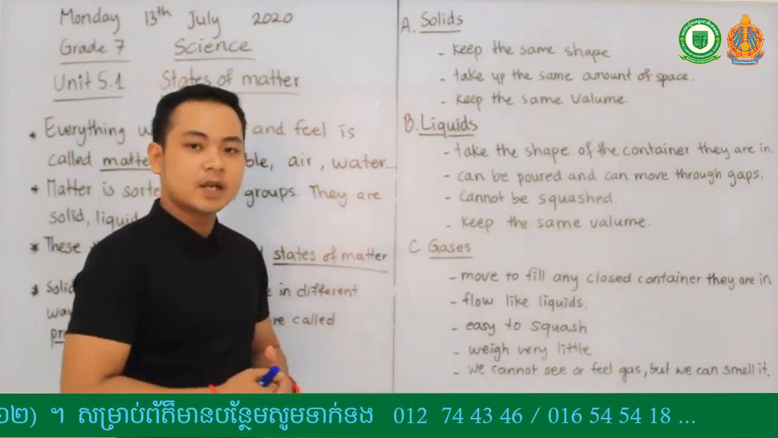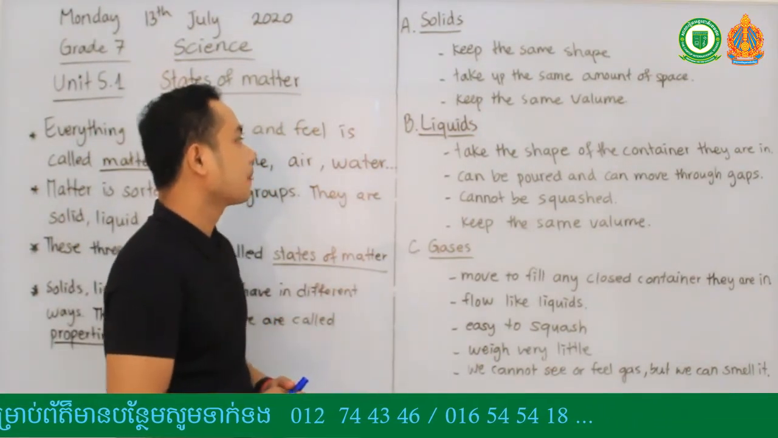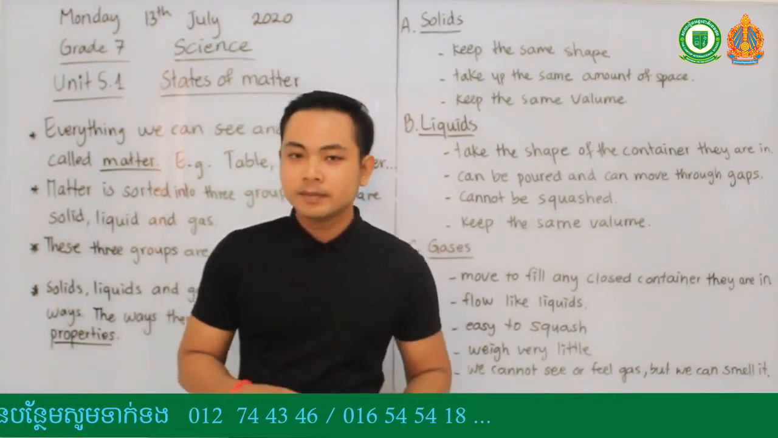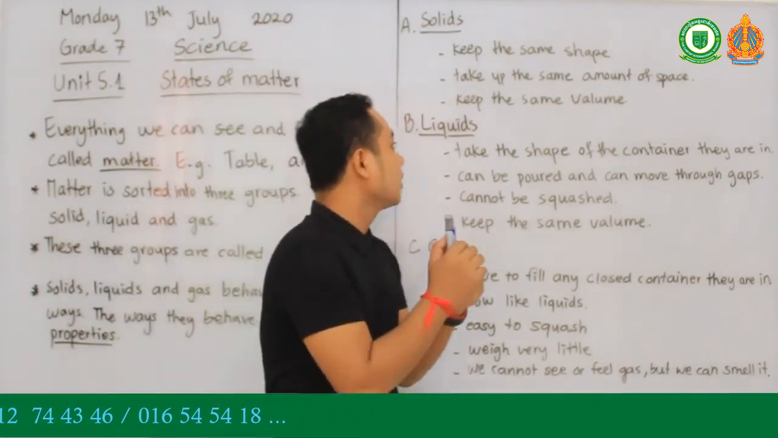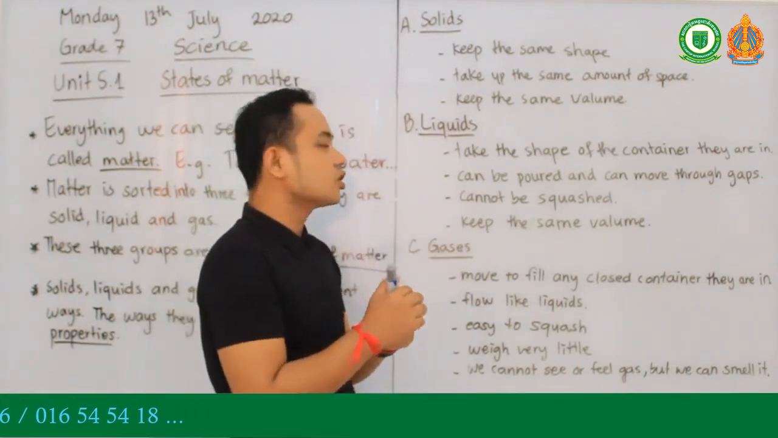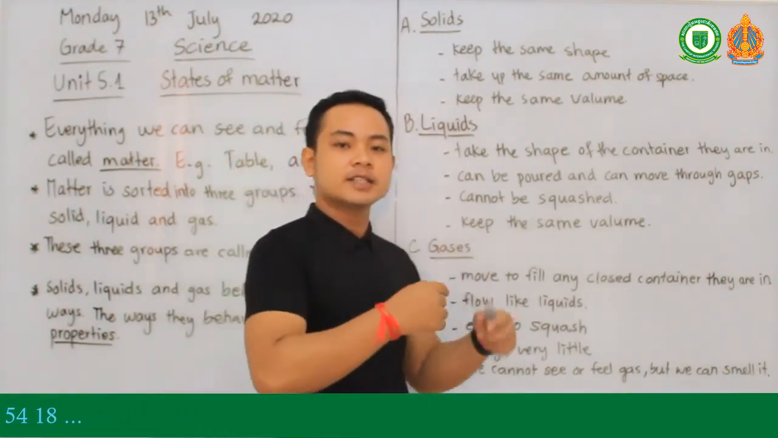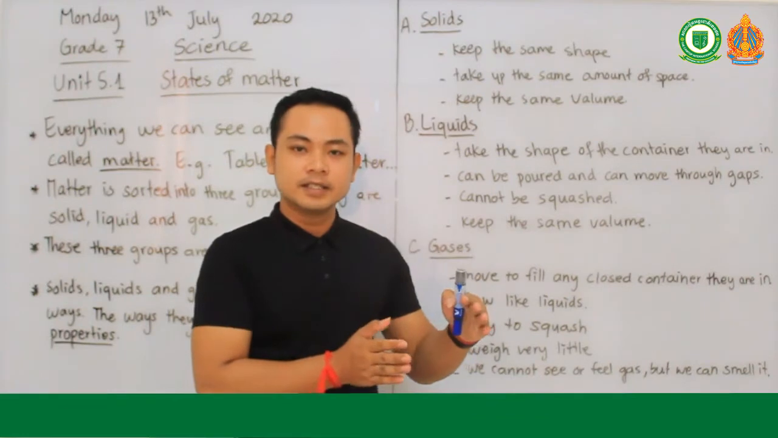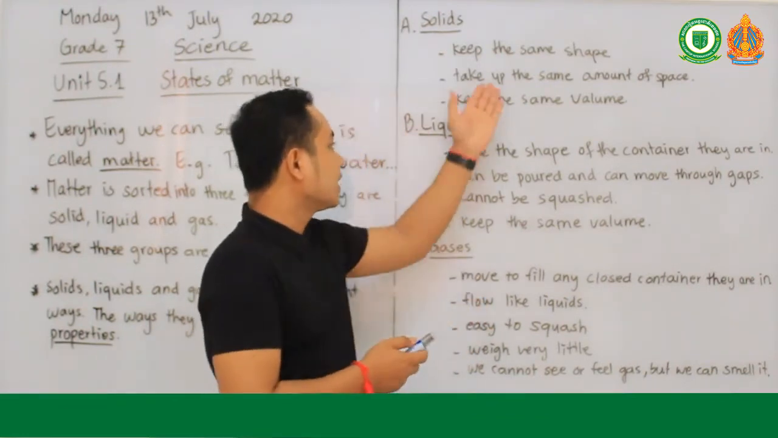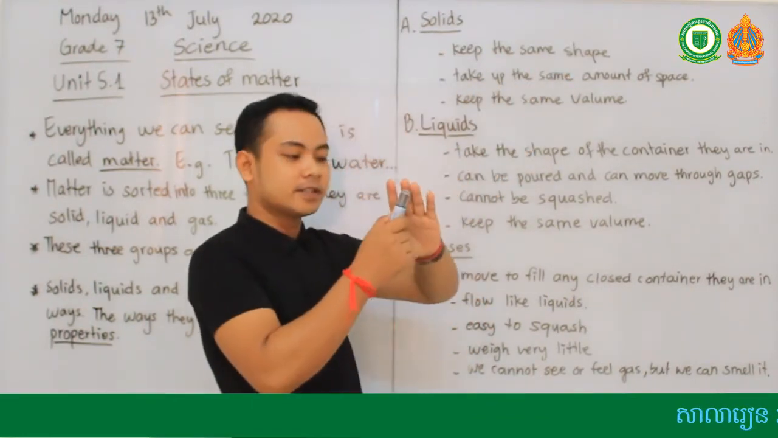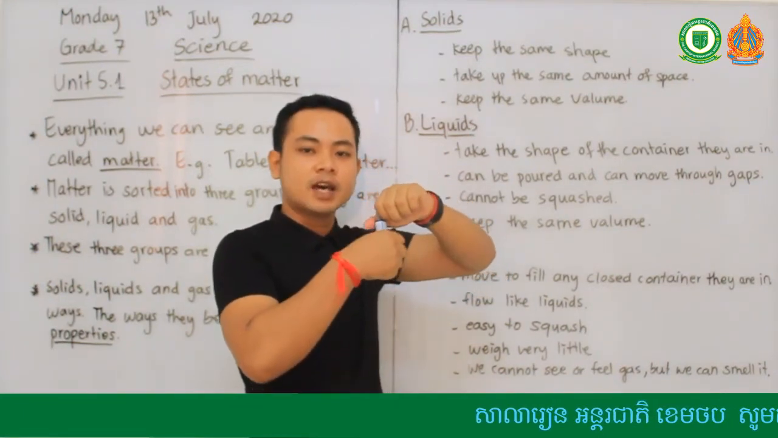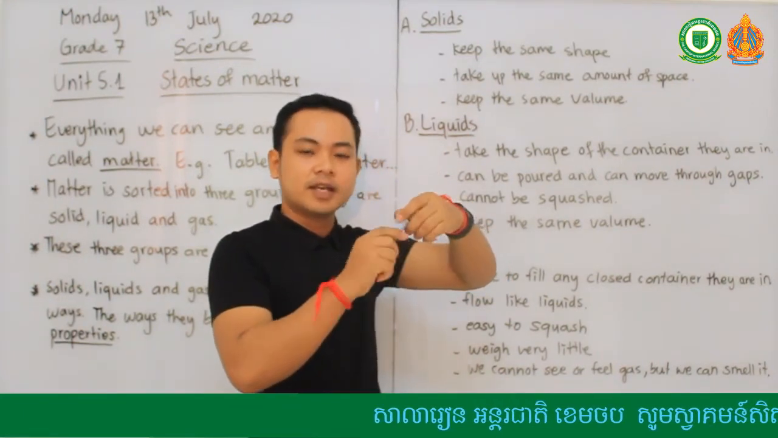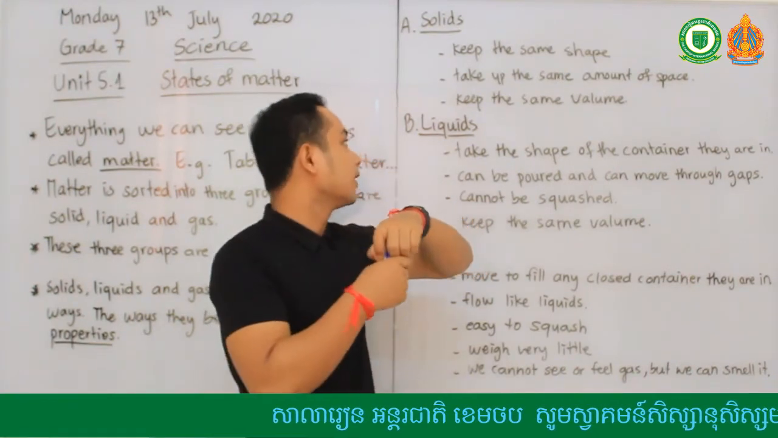Section A is about solids. For example, this marker is a solid. Solid keeps the same shape. It will not change shape because it is solid. For example, this marker keeps the same shape. Let me try to break it, it can keep the same shape.